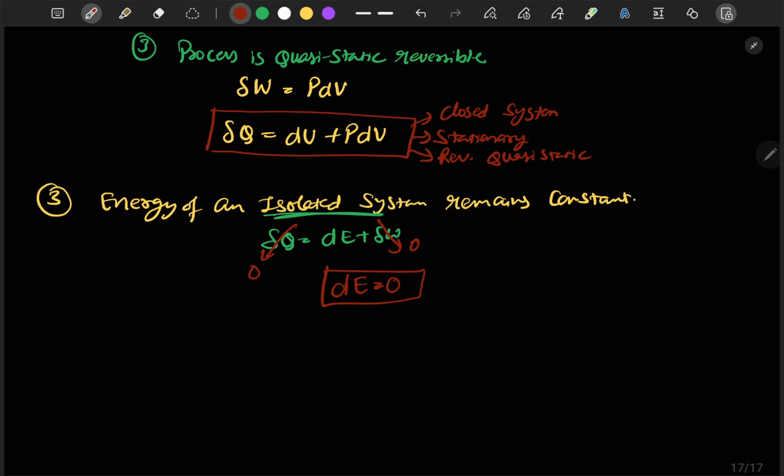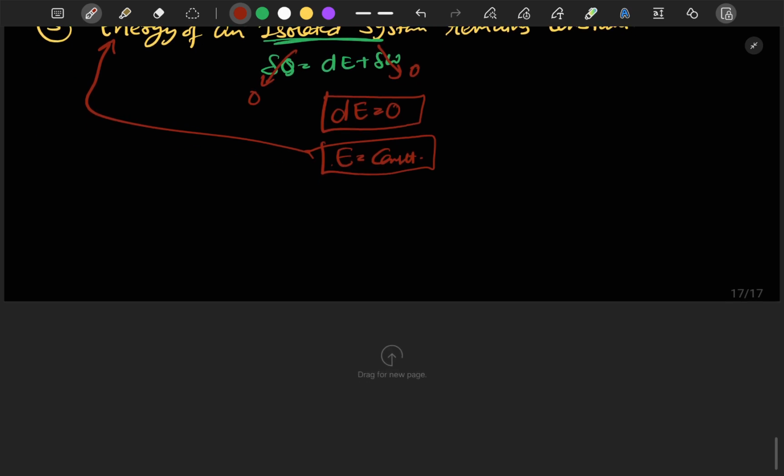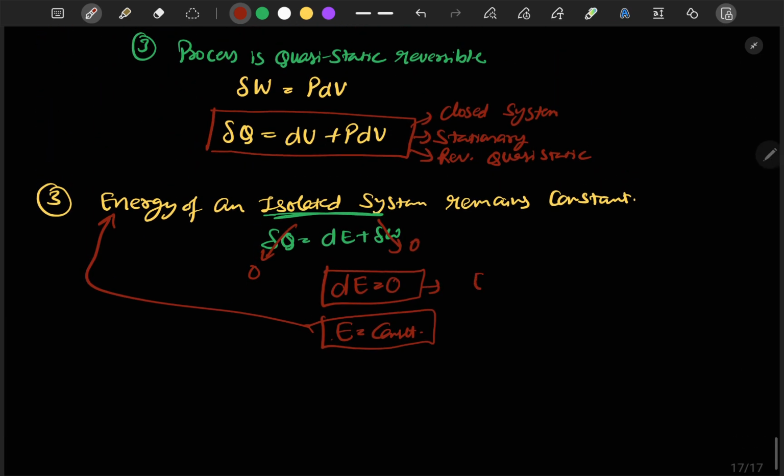So this is the condition for energy for an isolated system. So if dE is equal to 0, it means that E is equal to constant. If E is constant, it verifies this statement, that is, the energy of an isolated system remains constant. Okay. And here, since we know that the universe is an example of an isolated system, we can say that the energy of the universe is always constant. And from here we can also write energy initial is equal to energy final for an isolated system.